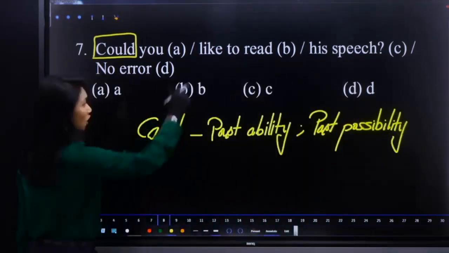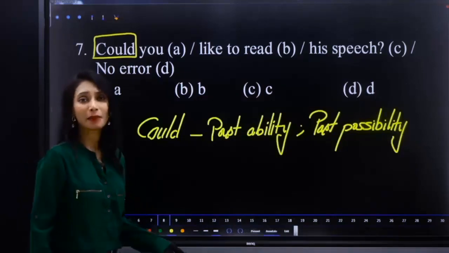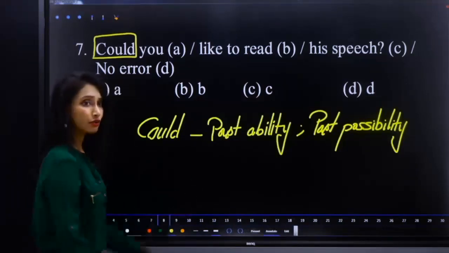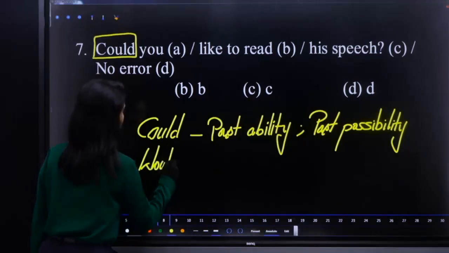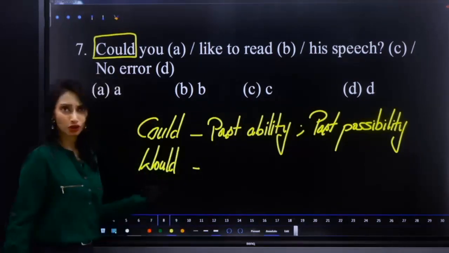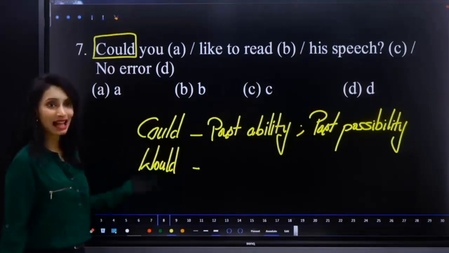So we are not talking about past ability or past possibility. So we wanted to use would instead of could, which expresses the desire to do something.